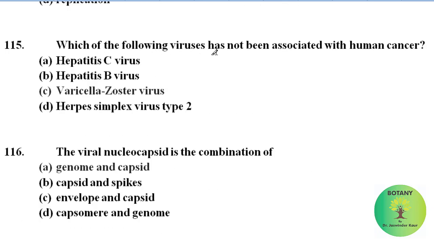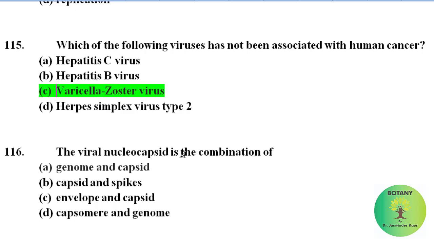Which of the following viruses have not been associated with human cancer? Hepatitis C virus, hepatitis B virus, varicella zoster virus, herpes simplex virus type 2. Correct answer is varicella zoster virus. It is not associated with the human cancer.